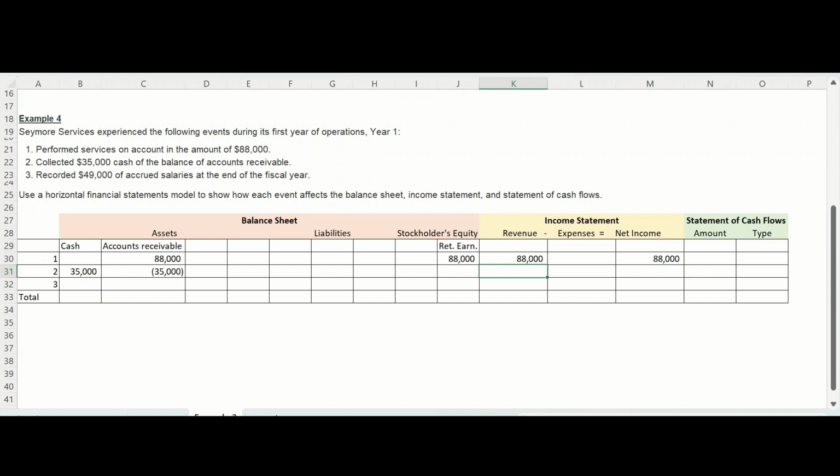Do we record the $35,000 cash receipt on the income statement? We do not. We've already shown the revenue in number 1, that $88,000 is revenue, so we do not double count revenue. We would, however, show the $35,000 as an inflow on the statement of cash flows. This amount was collected from the customers of Seymour Services. As such, it is an operating activity.